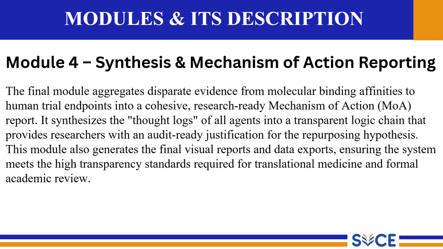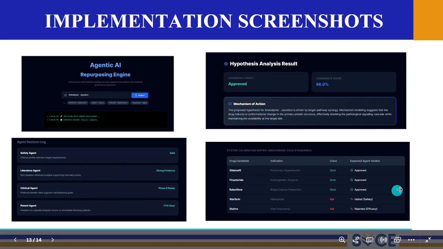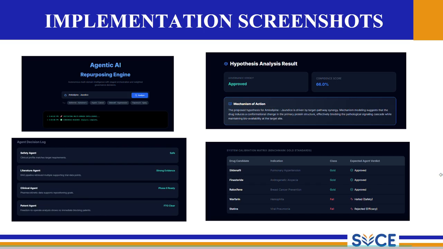After that, the framework defines six specialized agents. The safety agent analyzes the adverse events and acts as the first safety gate. The literature agent evaluates research publications. The mechanistic agent examines biological pathways and the drug's mechanism of action. The clinical agent evaluates clinical trial evidence.